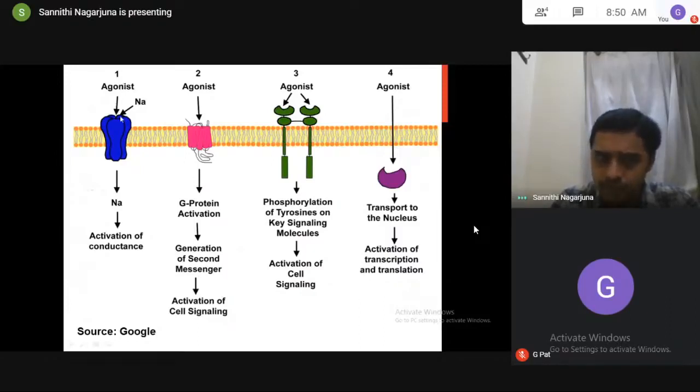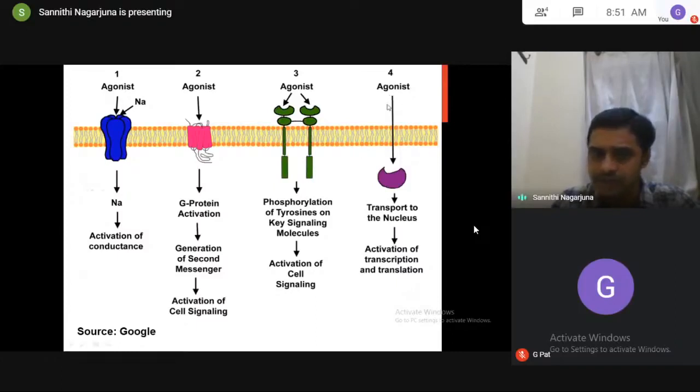Ionotropic receptors bind, opening ion channels, sodium influx for example, and that causes actions. Enzyme linked receptors are attached to enzymes. On binding of the agonist, the enzyme gets phosphorylated and causes actions.